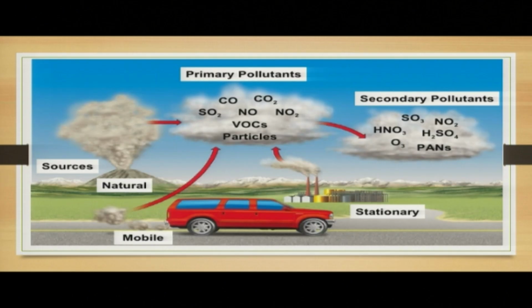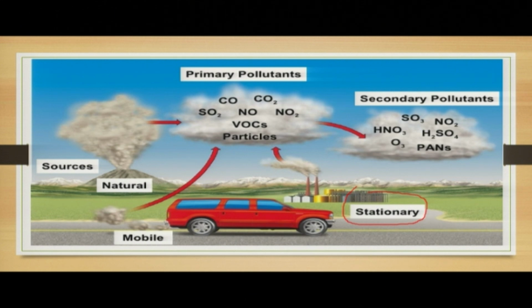So these sources, as we have said, some are stationary. When we look at this one here, we have stationary sources like factories, industries and power plants. You have the mobile ones, the moving ones: the vehicle is moving, producing smoke from the exhaust.